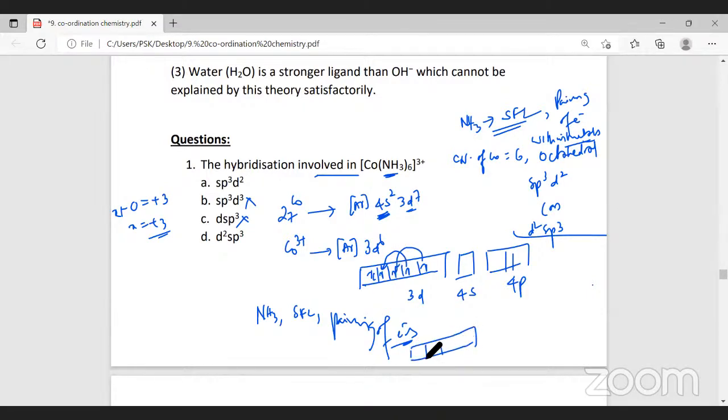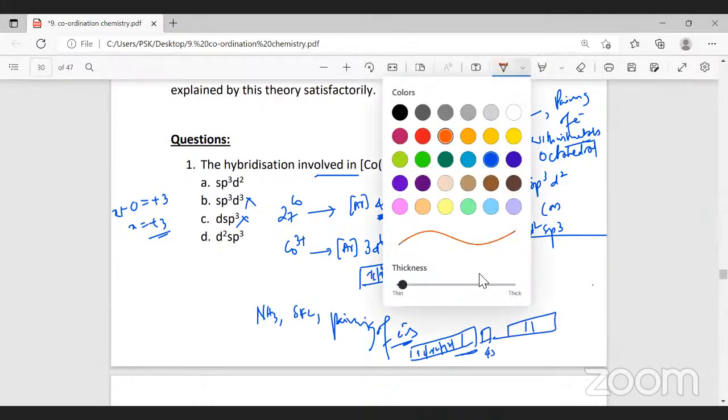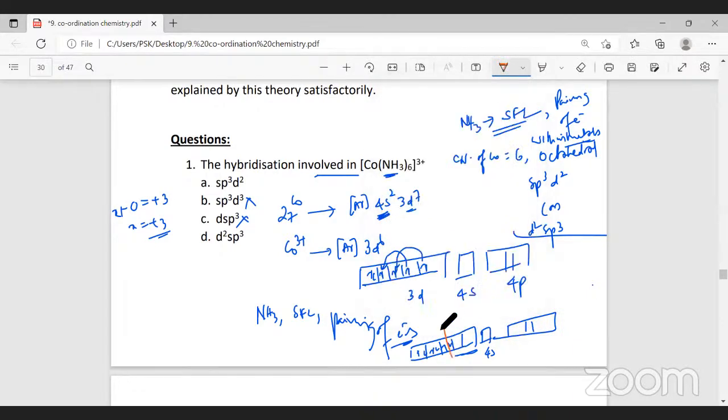The electronic configuration will be 1, 2, 3, 4, 5, and next what we have is 4p. Now, these 2 d orbitals, the 4s, and the 3 4p orbitals, they undergo hybridization to form 6 d2sp3 hybrid orbitals. What will be the answer for this? The answer for this will be option B. Did you follow this? Yes, sir.